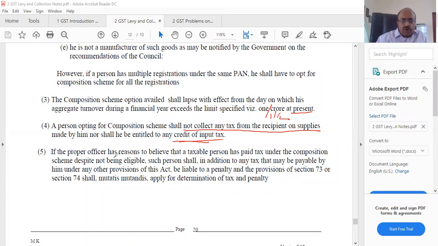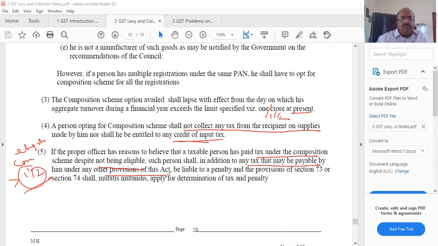If the proper officer has reasons to believe that the taxable person has paid tax under the composition scheme despite not being eligible, that person, in addition to any tax payable by him under the other provisions of this Act, shall be liable for penalty. Suppose somebody is not eligible for composition, that means his turnover is more than 1.5 crores, and still he is going for composition.